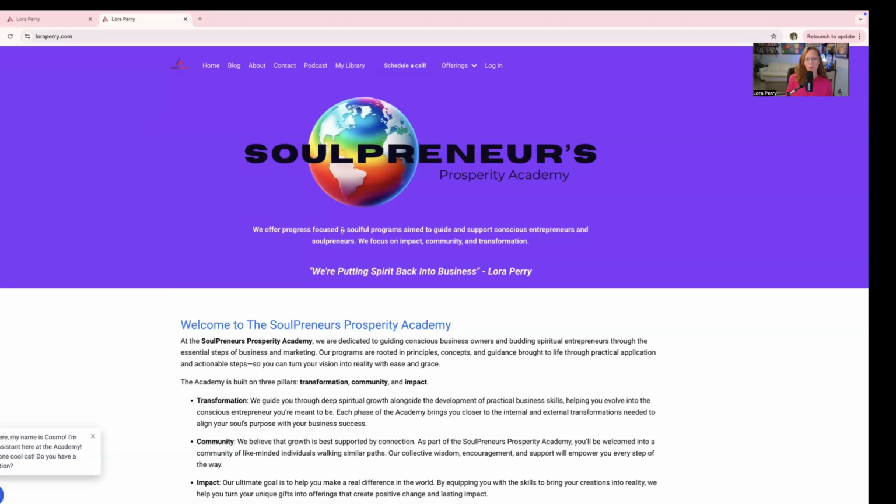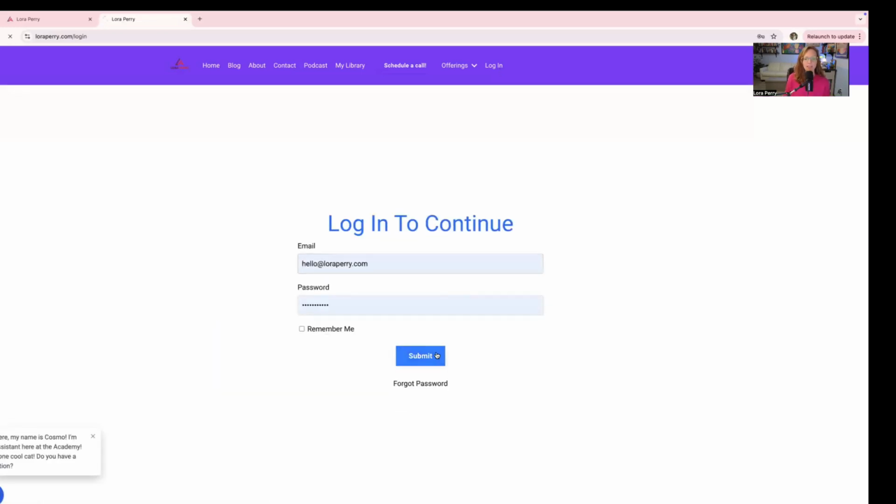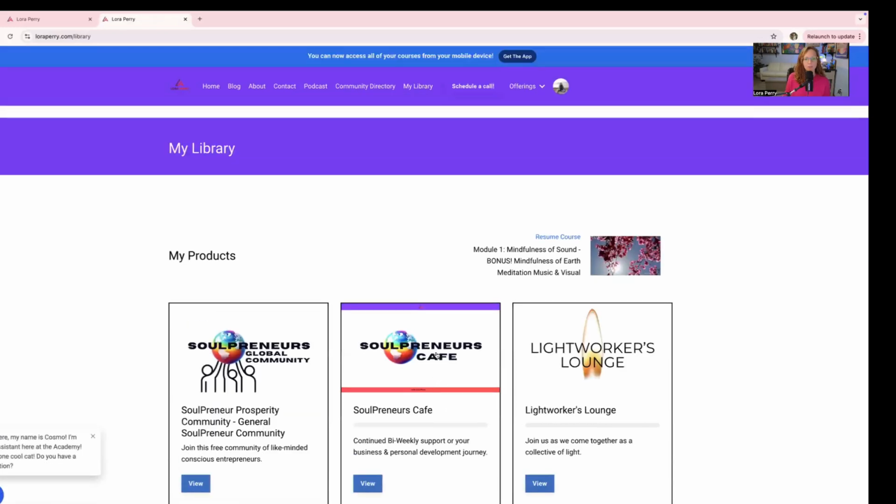From this homepage is also where you log in. As you know, you have already set up a login and a password when you entered the community. So you just hit this login here and enter. This is important because as you enter this community, you will see your products or your library pop up, and also this community directory here.